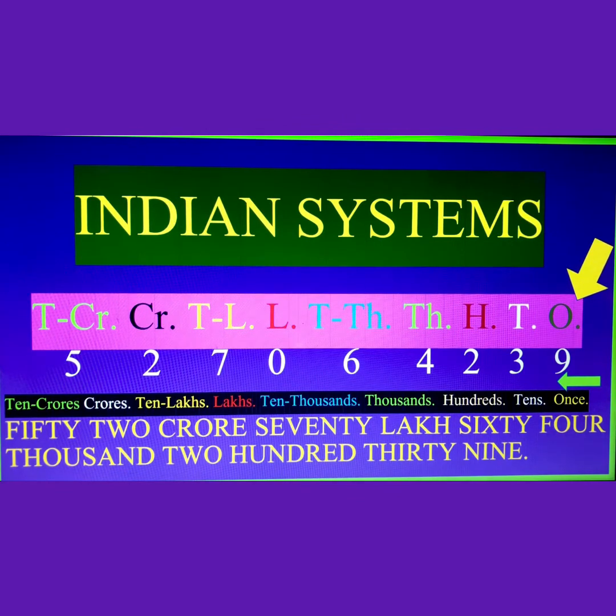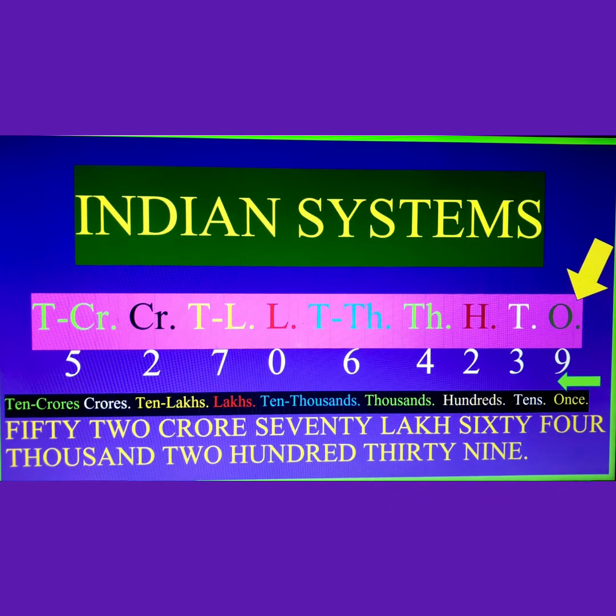So you will get it just like that. 52 crores means when we count this from the ones, then we will stop at 10 crores. So we will start the reading of the number: 52 crores. This is the crore and 10 crore. 10 crore means 52 crores.